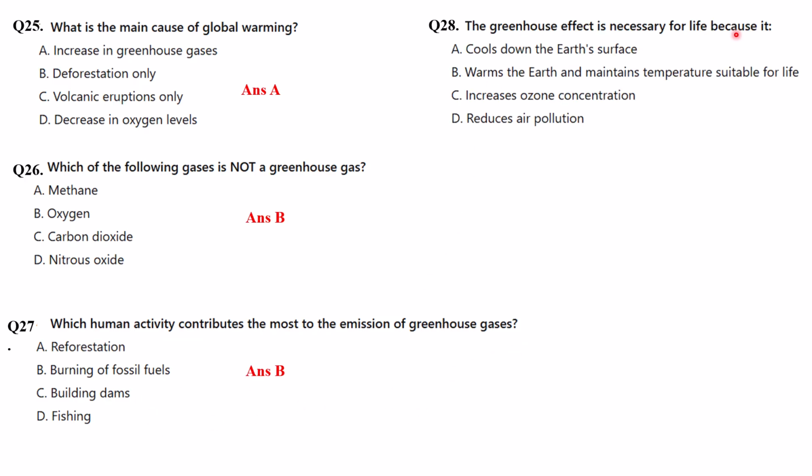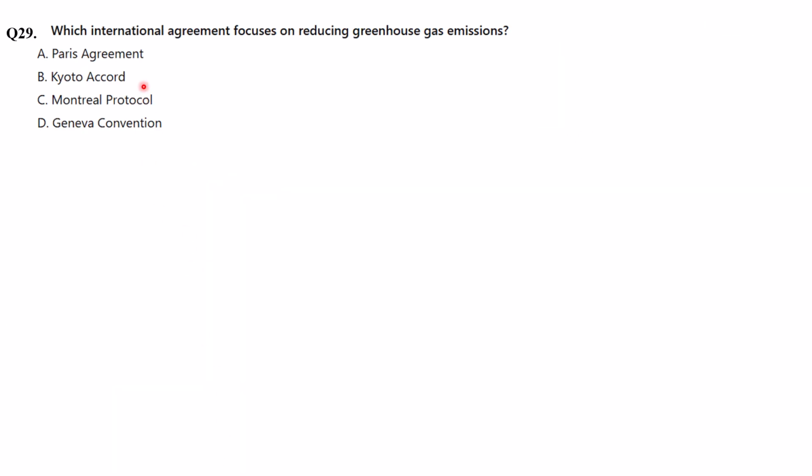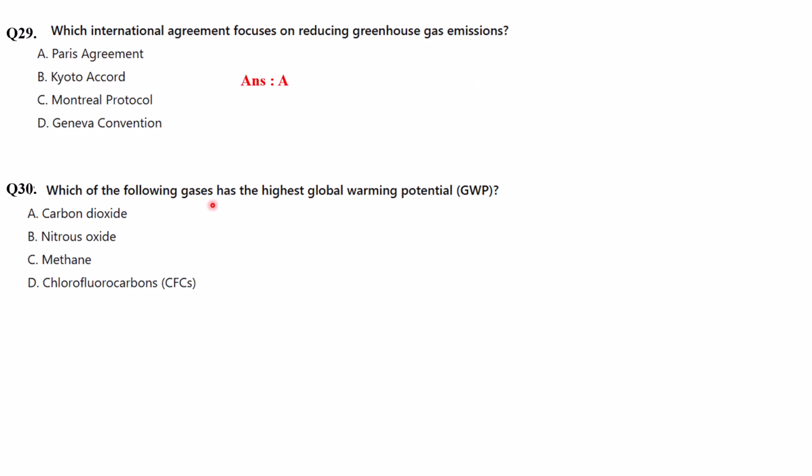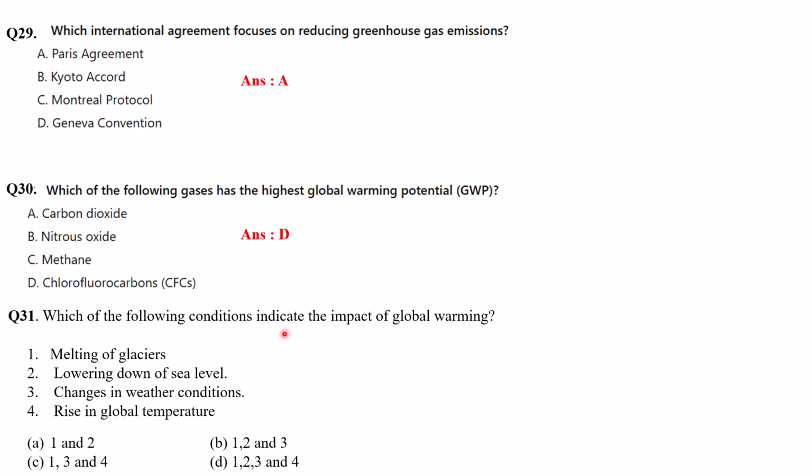Next, the greenhouse effect is necessary for life because it warms the earth and maintains a temperature suitable for life. Question 29. Which international agreement focuses on reducing greenhouse gas emissions? It is the Paris Agreement. Which of the following gases has the highest global warming potential? It is chlorofluorocarbon.